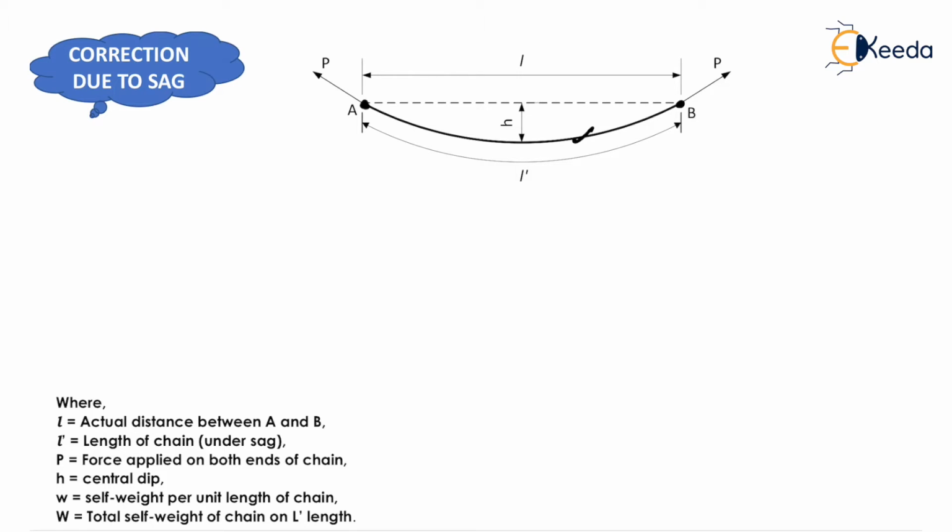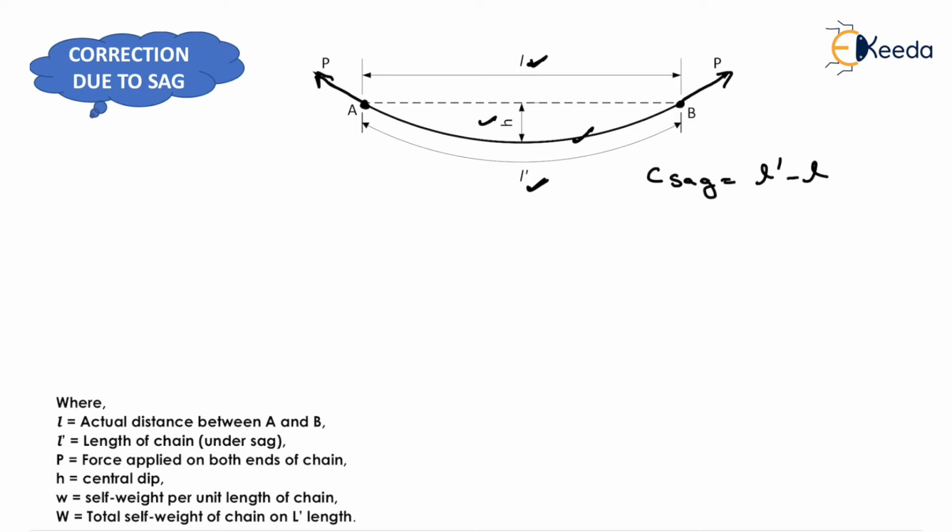So the measured length will be equal to l dash instead of l, and there will be a vertical difference which is shown here by h, and we have applied a pull here, that is P. Now for the computation of actual length, we need to apply a correction due to sag, and it will be equal to l dash minus l.